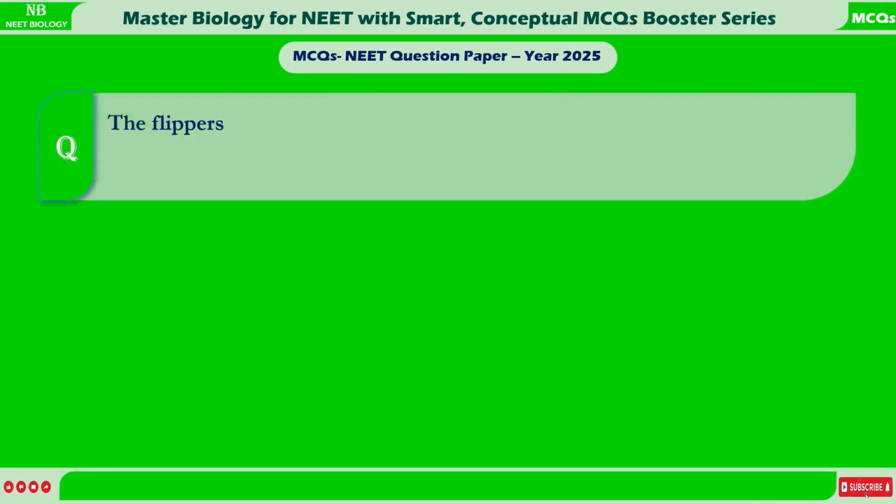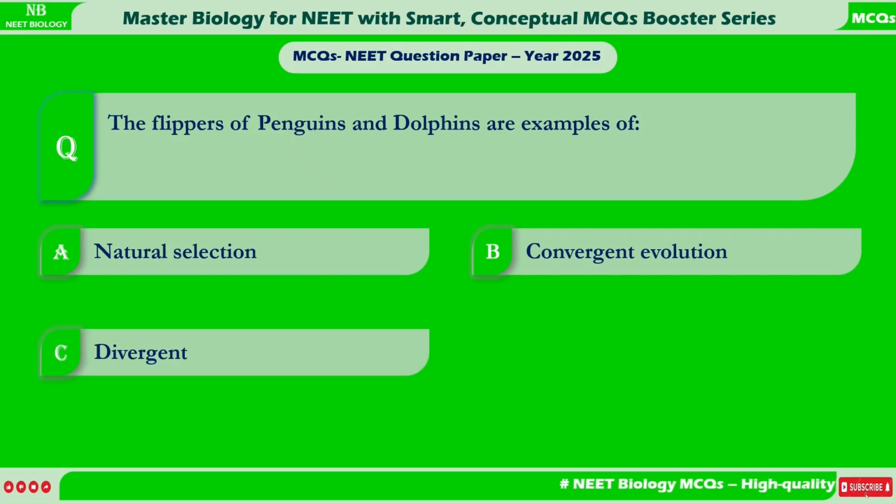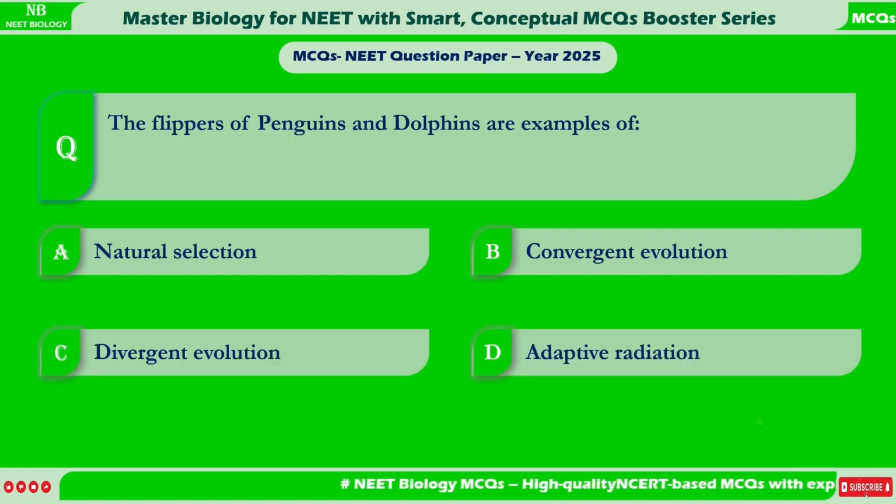The flippers of penguins and dolphins are examples of: A. Natural selection. B. Convergent evolution. C. Divergent evolution. D. Adaptive radiation.